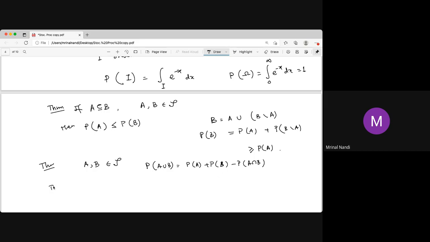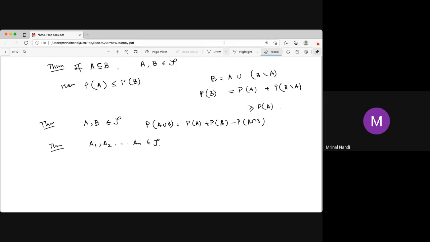And then we have this theorem: if A1, A2, A3, ..., An are finite sets and may not be disjoint or may not be subsets of any other one, then probability of the union is less than or equal to the sum over i equal to 1 to n of probability of Ai.